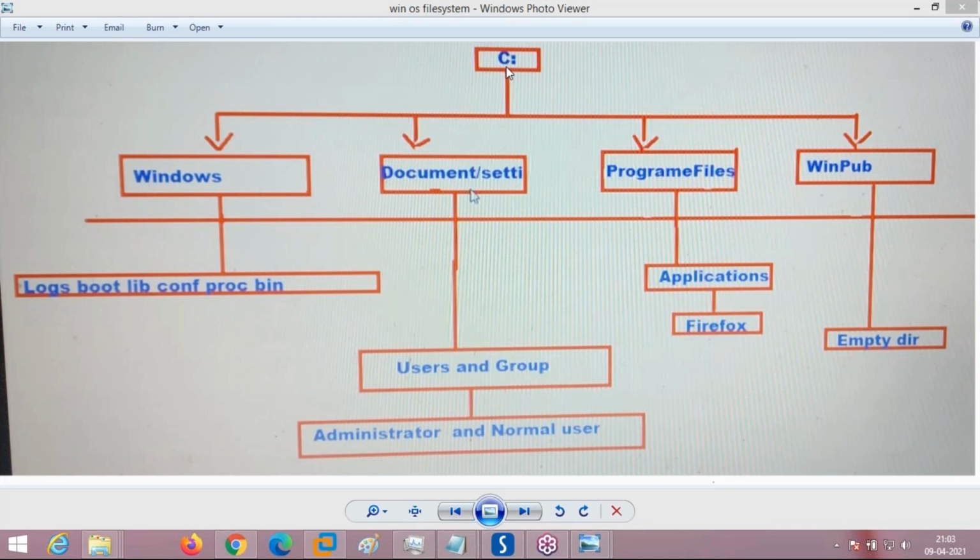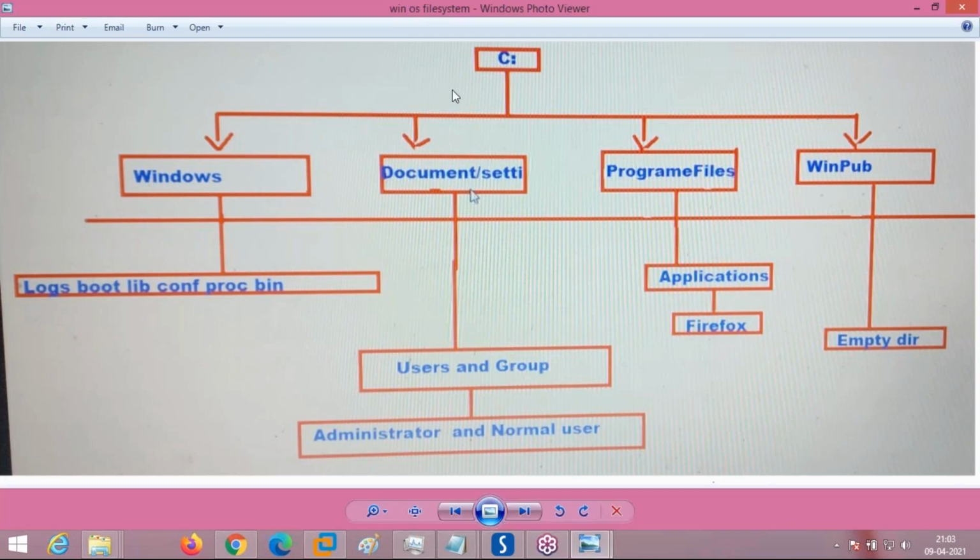Yes. We have the C drive. In the C drive, we have the Windows folder, Program Files folder, Documents and Settings. Whenever you install a Windows operating system, server or desktop, the Windows file system hierarchy looks like this.